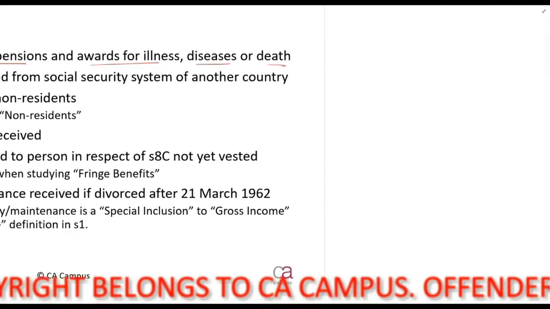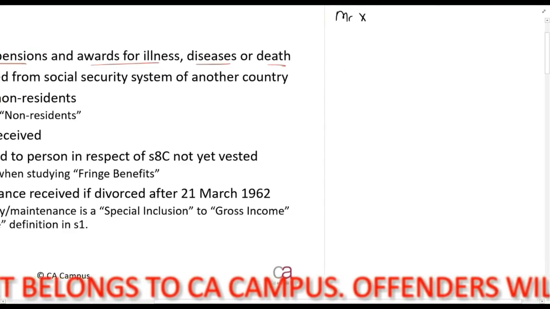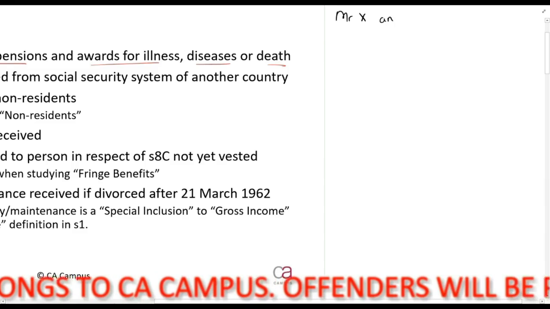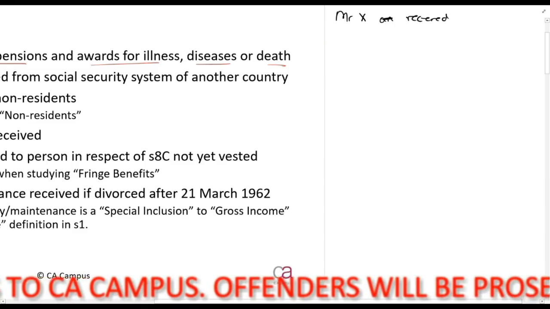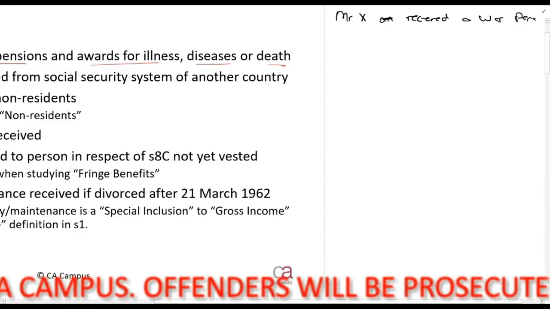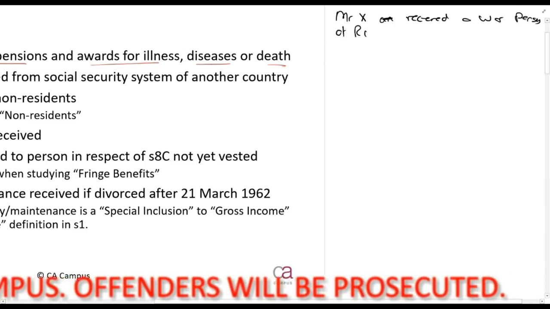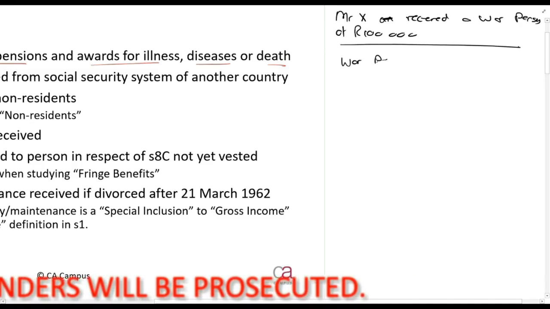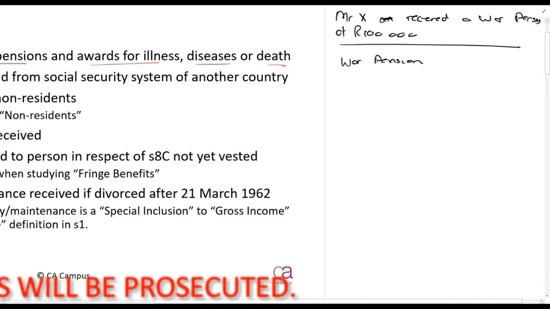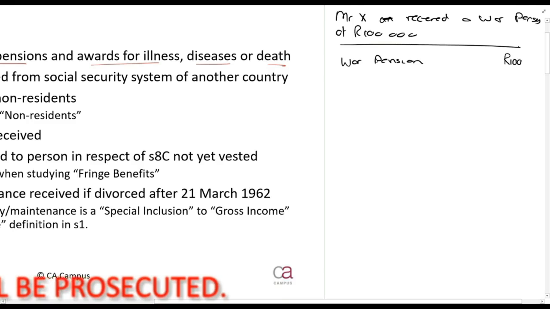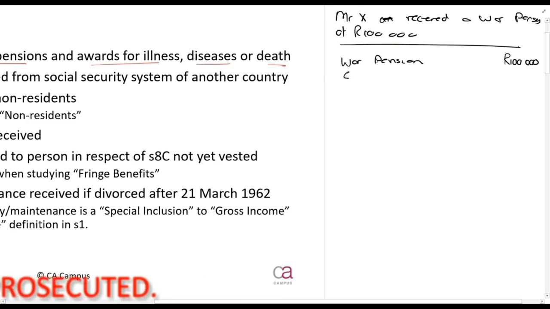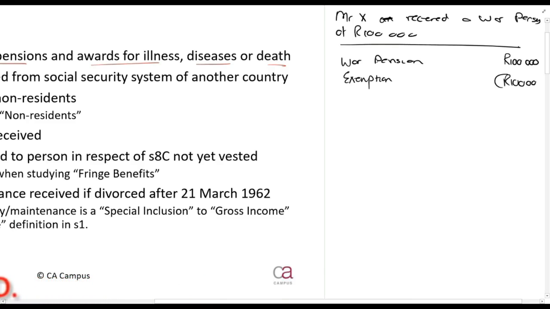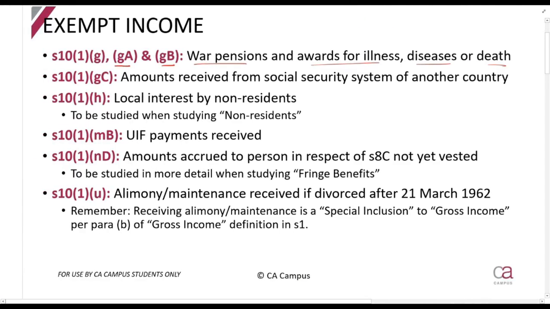So guys, how simple it'll be in an exam is they'll say to you, Mr. X is very old clearly, and Mr. X received a war pension of 100,000 rand. When you do this person's taxable income, you'll say war pension. A pension is an annuity, so it will be included, and then you'll apply the exemption, and the full amount will be exempt in that manner. As simple as that. Same for the awards for illness, death or disease.